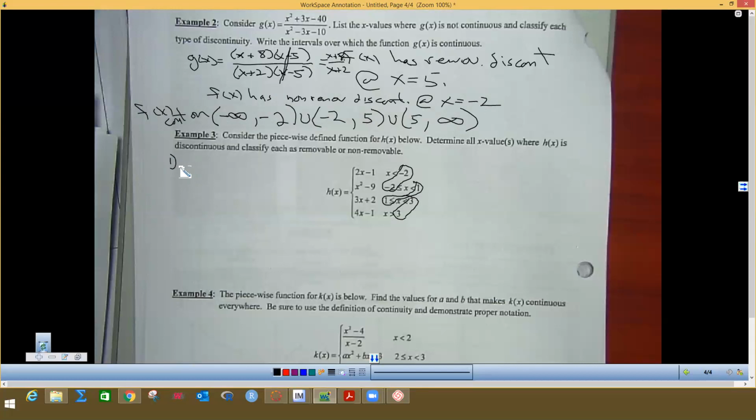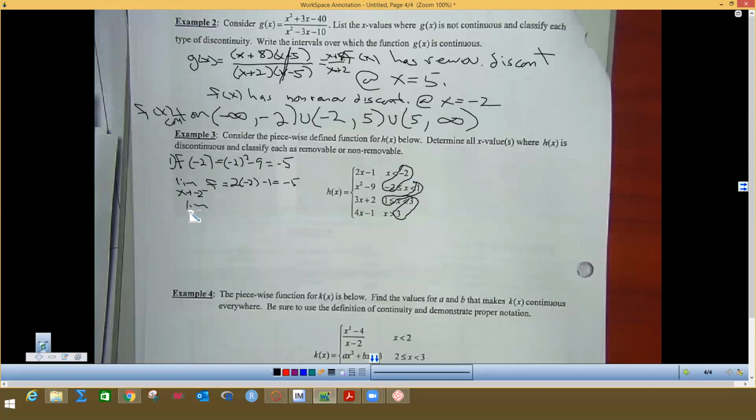So we want to first find out, is there a value at h of -2? Well, do you see there's an equal sign here? Since that equal sign's there, it means we can plug -2 in right here, which is -2 squared minus 9, which is 4 minus 9, which gives me -5. And then we want to do the limit as x approaches -2 from the left of this function. I'm just going to abbreviate it to save some time on writing, and that's left is less than. So I plug -2 in here. So 2 times -2 minus 1 is -5.